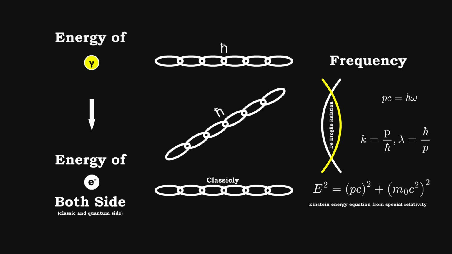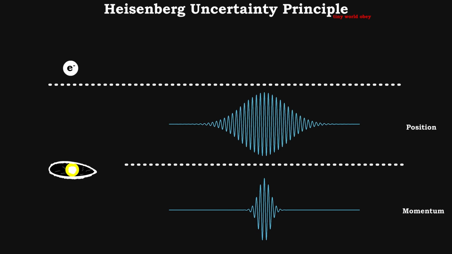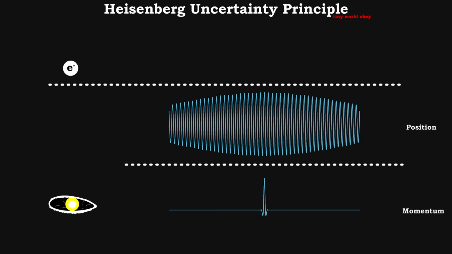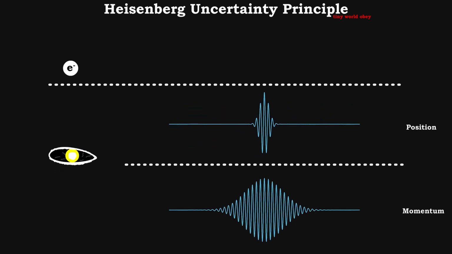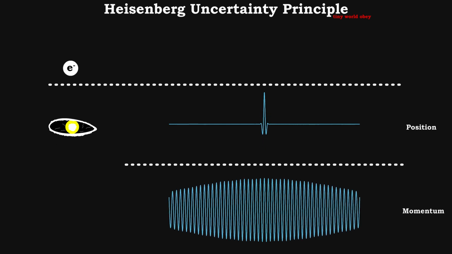But here is where things get blurry. The microscopic world is governed by the Heisenberg uncertainty principle. You cannot exactly measure an electron's position and momentum at the same time. The electron isn't a solid ball. It is smeared out into a sea of possibilities. So what we have been talking about is actually a probability wave.